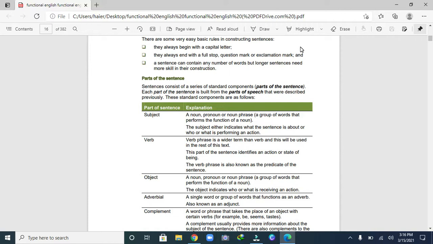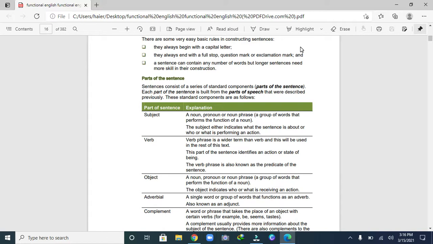As in the previous lecture we discussed parts of speech, so today in this lecture we will discuss parts of the sentence. Sentences consist of a series of standard components, parts of the sentence. Each part of the sentence is built from the parts of speech that were described previously. These standard components are as follows.